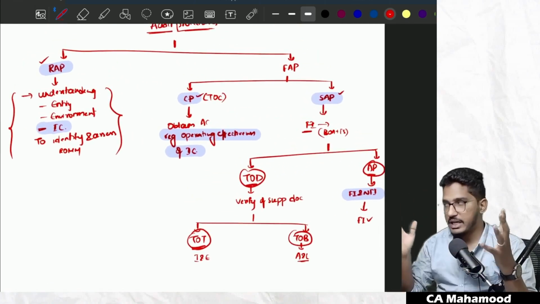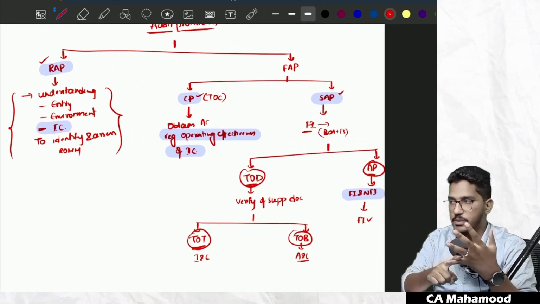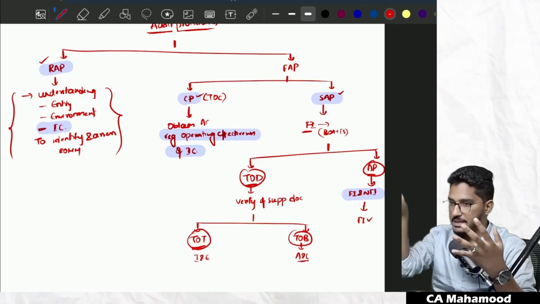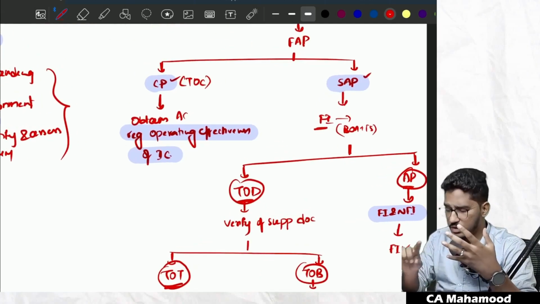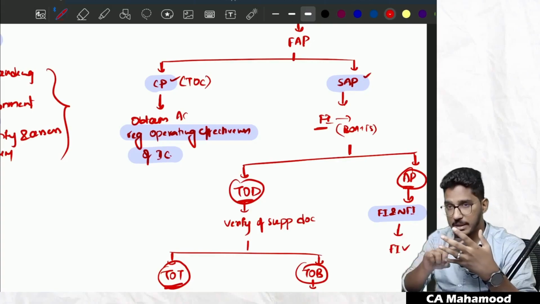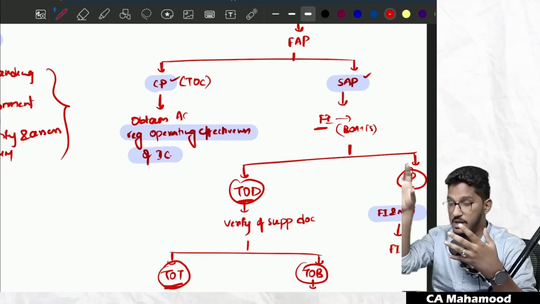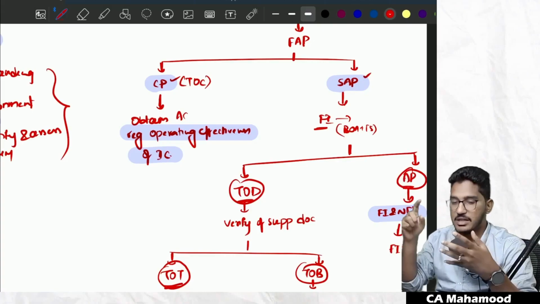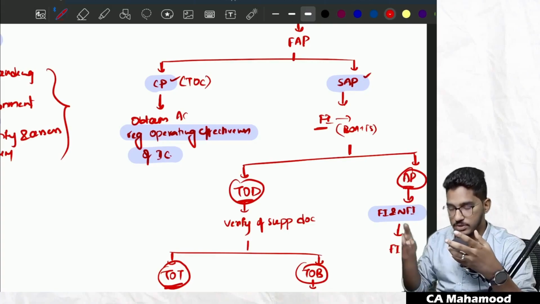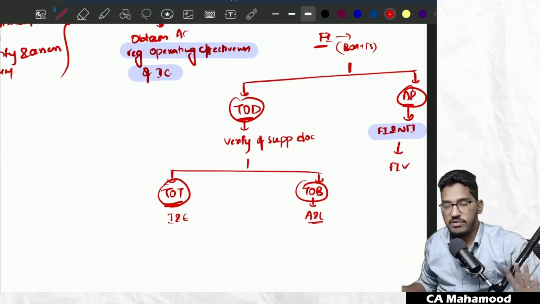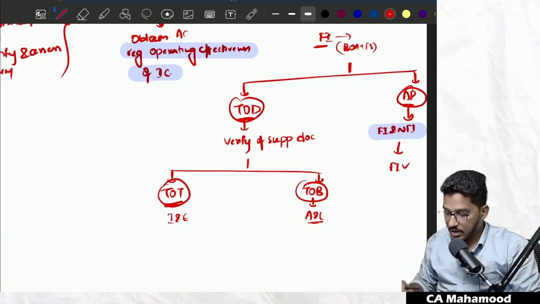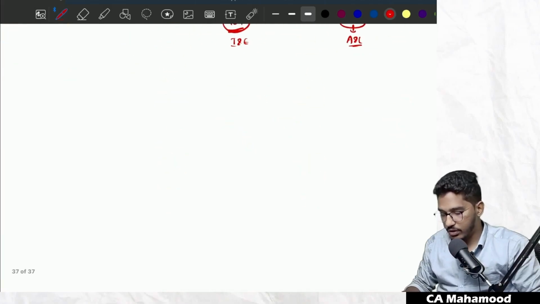Once again, if I do one quick recap, broadly two categories: risk assessment procedures and further audit procedures. Further audit procedures are divided into two categories: compliance procedures and substantive audit procedures. Substantive audit procedures can be done in two ways. One is test of details, the other one is analytical procedures. Test of details is further divided into two categories: test of transactions and test of balances. Clear? Now there is one more thing which I would like to bring to your notice.